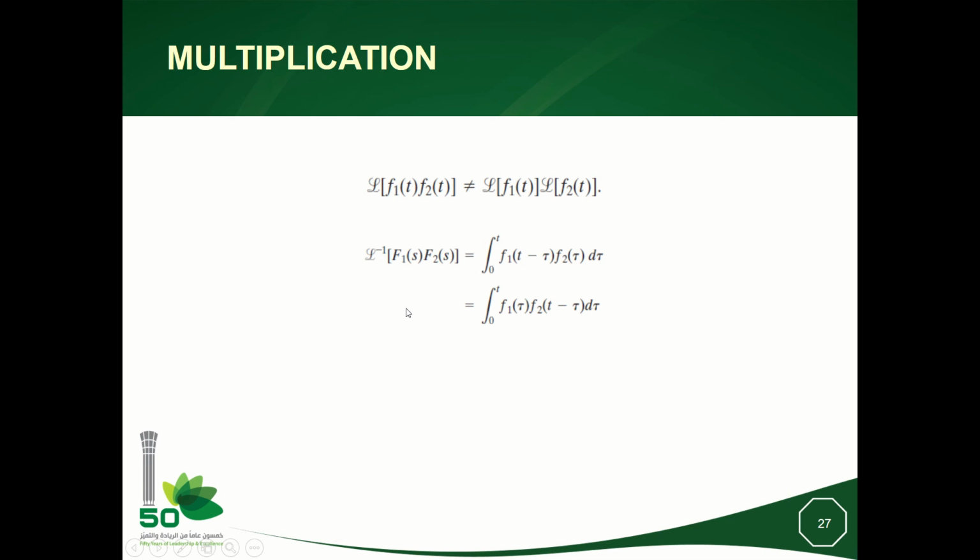Okay, so I will leave this. It means proving the convolution in the opposite sense. It means prove that the inverse Laplace transform of F1 F2 is exactly the convolution product of f1 of t and f2 of t. Okay.